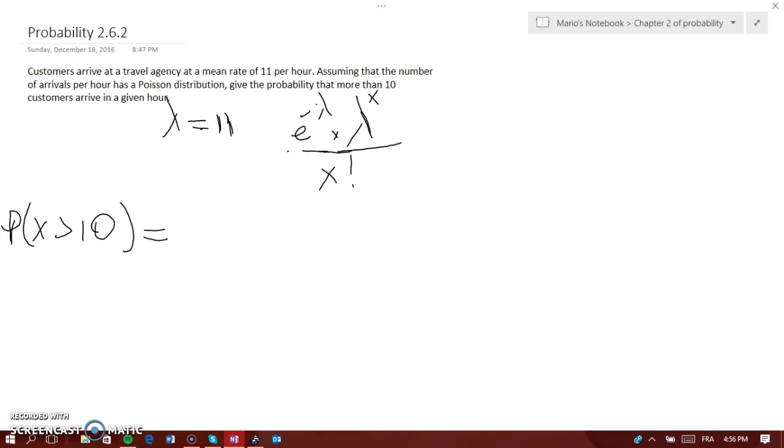Instead, we could use the fact that the probability of everything equals 1. So if we just look at the probability that 10 or fewer come, that'll be a lot easier.